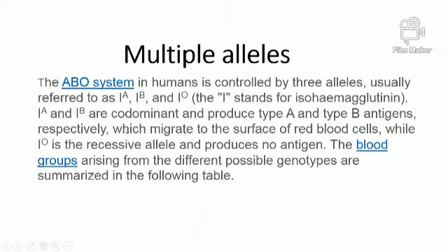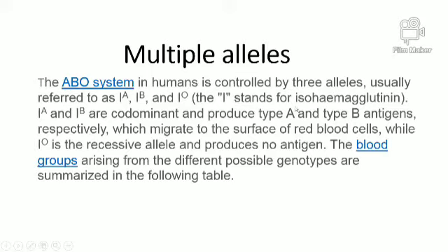In the case of the ABO blood group system in humans, it is controlled by three alleles. So we have more than two alleles in the ABO blood group, usually referred to as capital I A, capital I B, and capital I O.